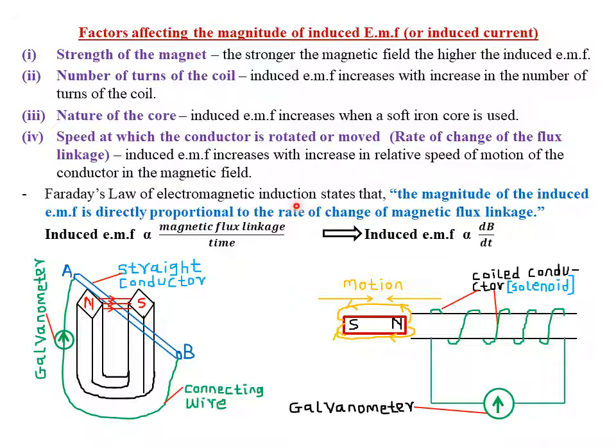But for this level, at least you need to know how to state Faraday's law of electromagnetic induction, which states that the magnitude of the induced EMF is directly proportional to the rate of change of the magnetic flux linkage. In simple terms, we are saying that the speed at which the conductor is rotated is directly proportional to the EMF that will be induced, such that the faster the speed, the more the EMF that will be induced.